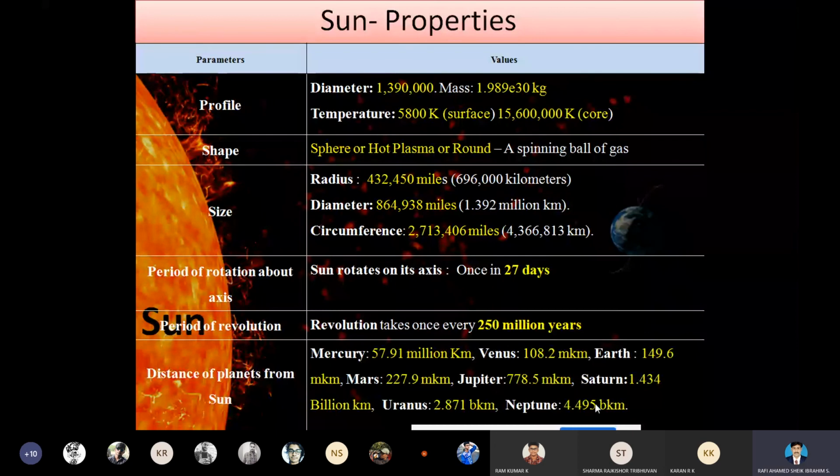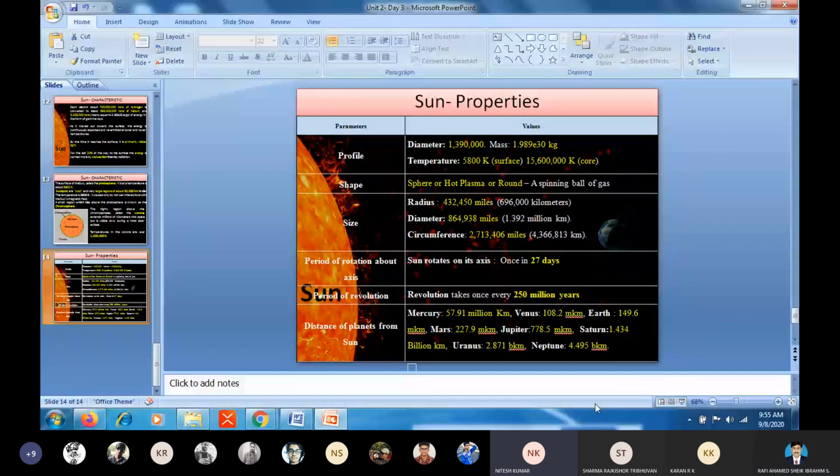Sir, what is the period of revolution, sir? The period of revolution is one complete rotation. Of the sun, sir? Yes, it takes rotation. But, sir, the sun is just stationary, sir. No, the planets move around it. Actually, the planets move around the sun. Yes, around the sun. But it's not possible.